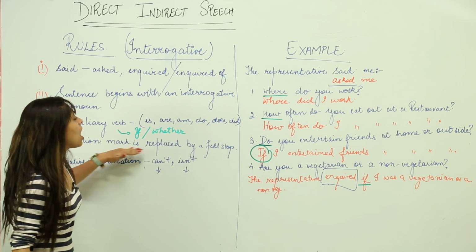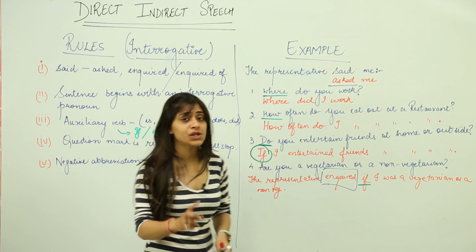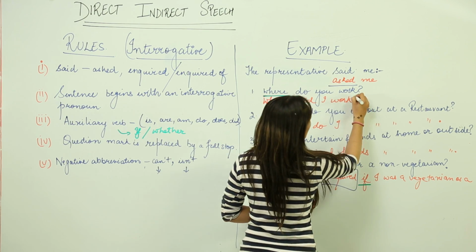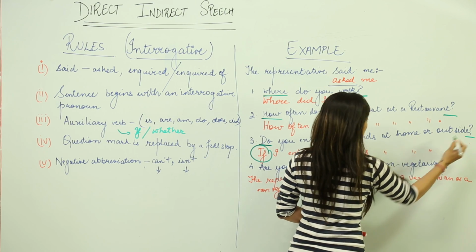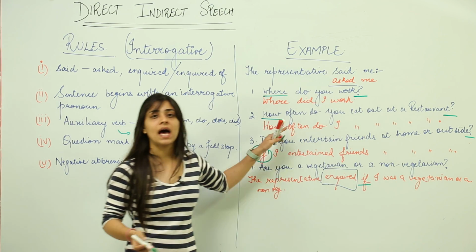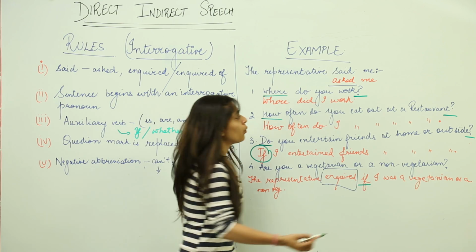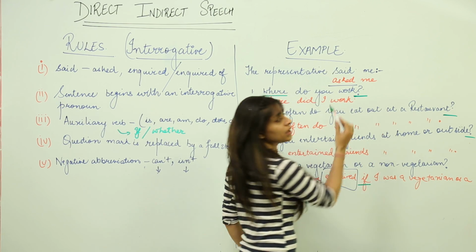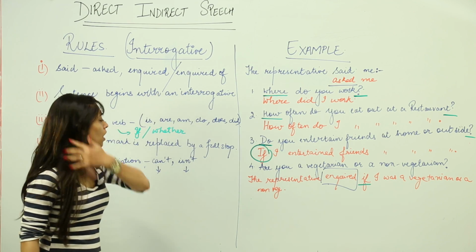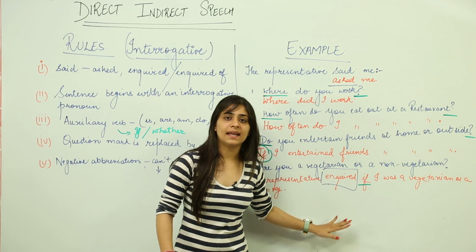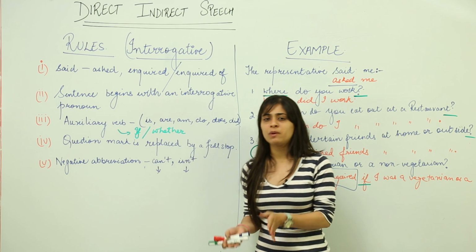Now the question mark is replaced by a full stop. As you can notice, everywhere I have replaced a question mark with a full stop. So in interrogative sentences, from direct to indirect speech, we remove the question mark and replace it with a full stop.